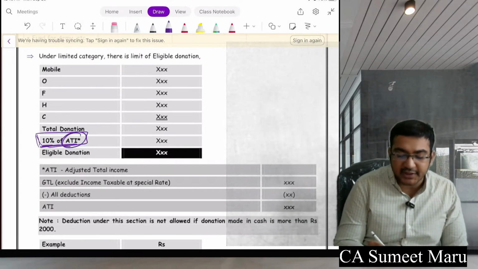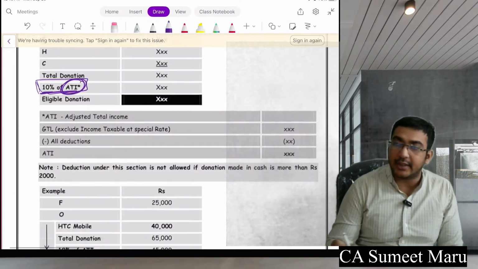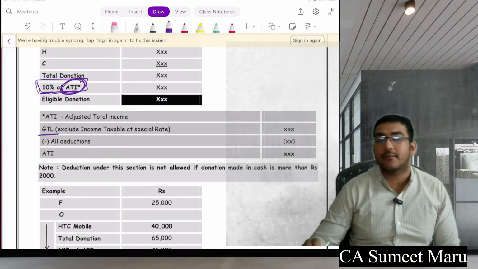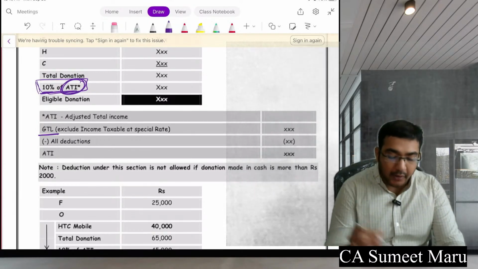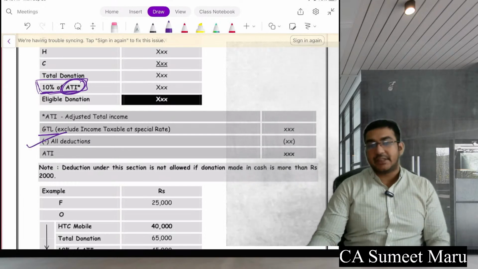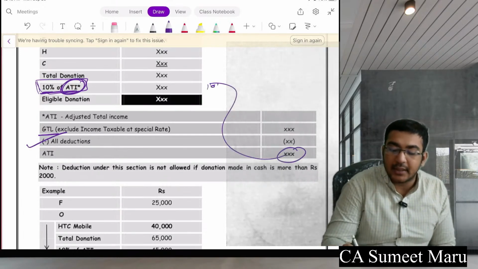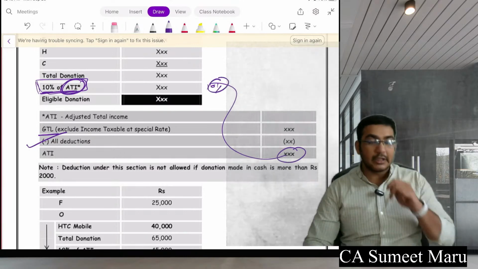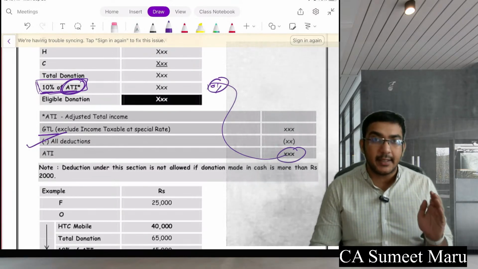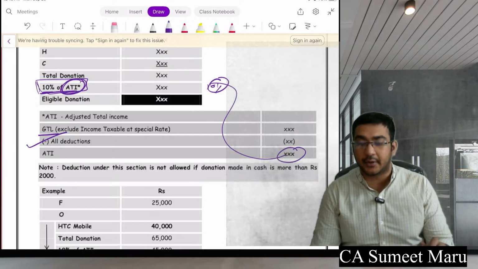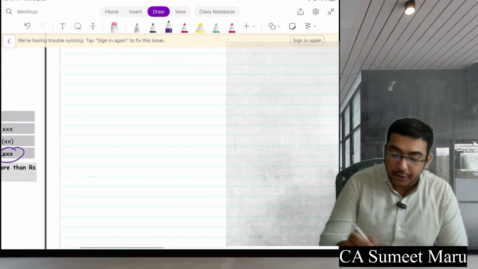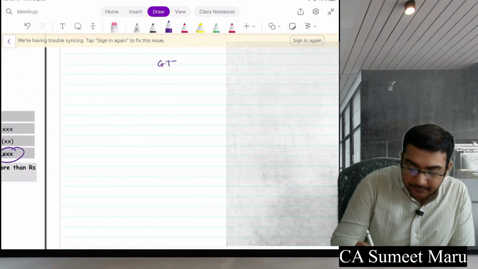So what is adjusted total income? So adjusted total income is your GTI, gross total income, minus all deductions other than ATG. What comes is your adjusted total income. Iska 10% would be the limit. So pay attention. Practically this happens very differently. Okay, see what you do is you first see what is your GTI.